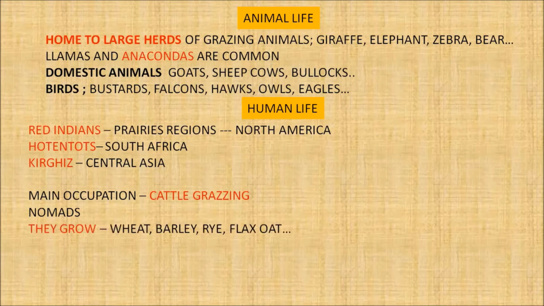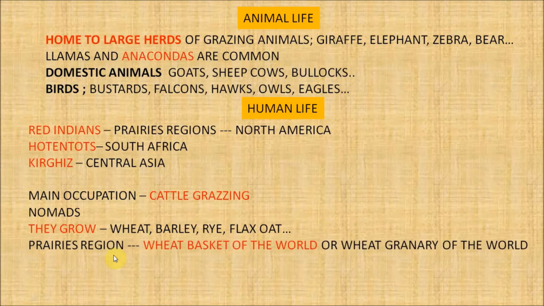They grow crops such as wheat, barley, rye, flax, oats, etc. Because of this, the prairie region is called the wheat basket of the world or the wheat granary of the world. Wheat is also grown in Russia, Canada, and Australia. Besides farming, animal rearing and livestock ranching is an important occupation of the people in the grasslands. Rearing of animals is carried on a large scale and with special care. Nutritious grasses like alfalfa and clover are grown for the animals.